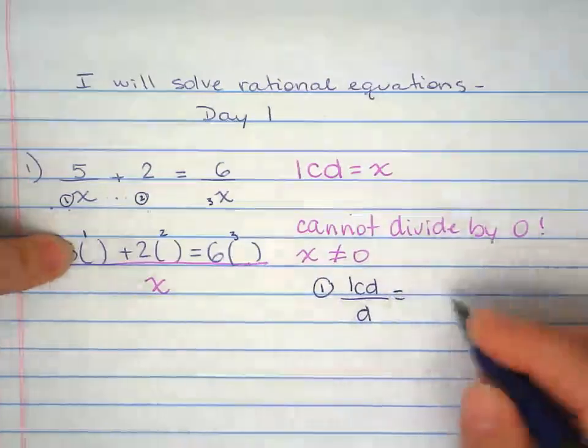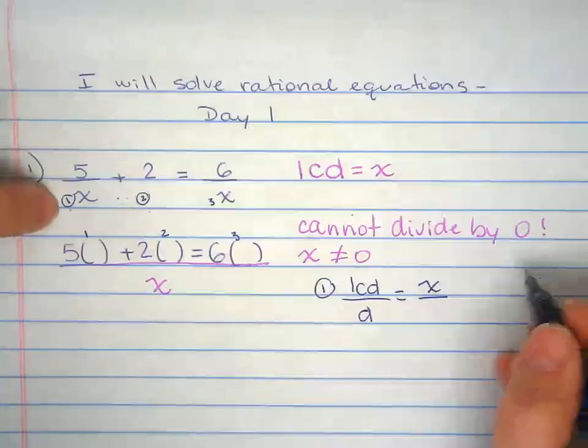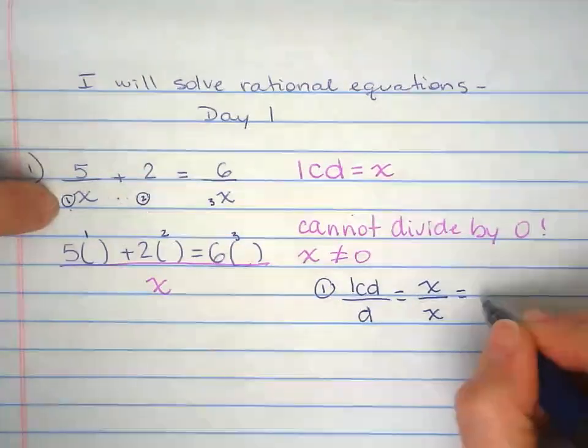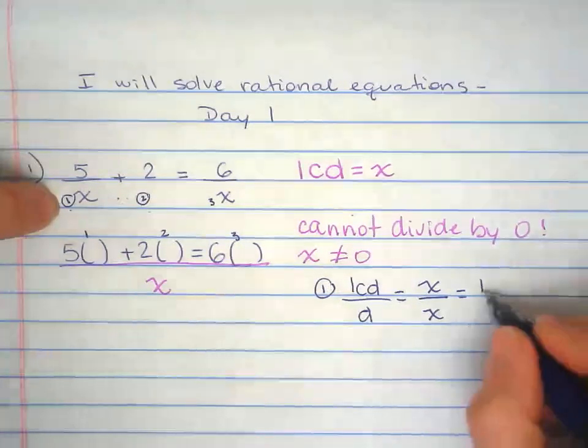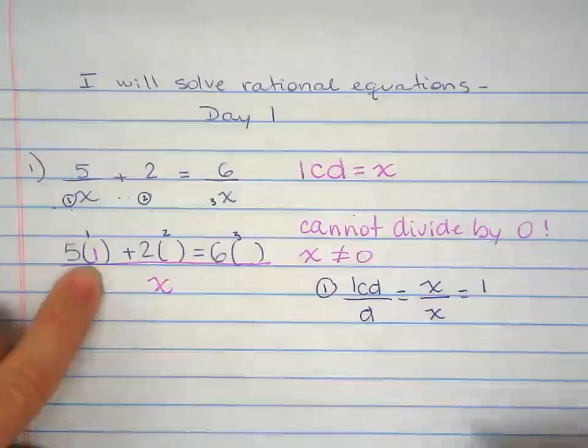denominator divided by the denominator. And we found the least common denominator to be x and the denominator in 1 to be x. Divide those two, simplify, you get 1. This 1 is going to go right there.